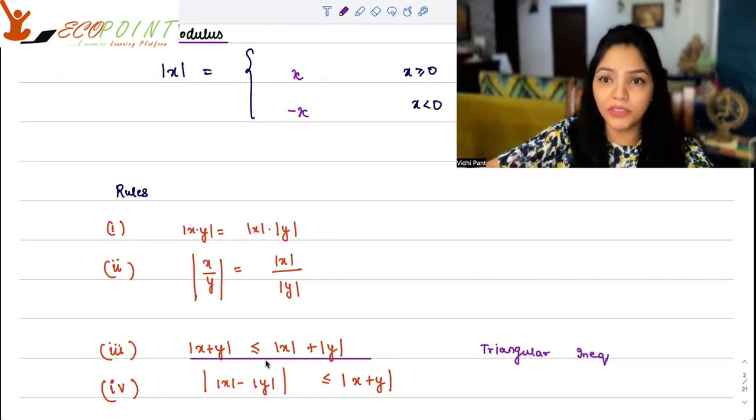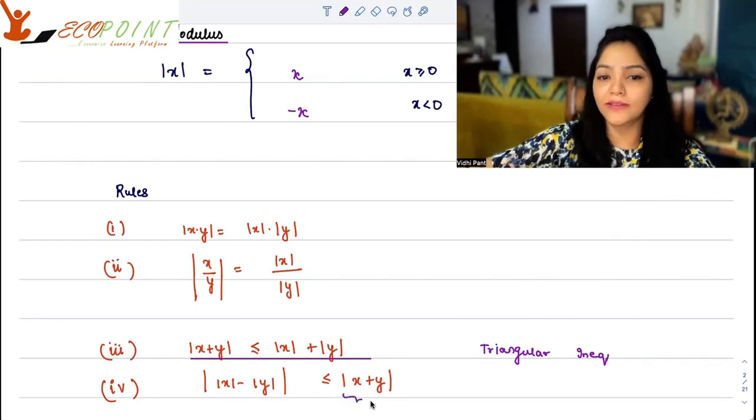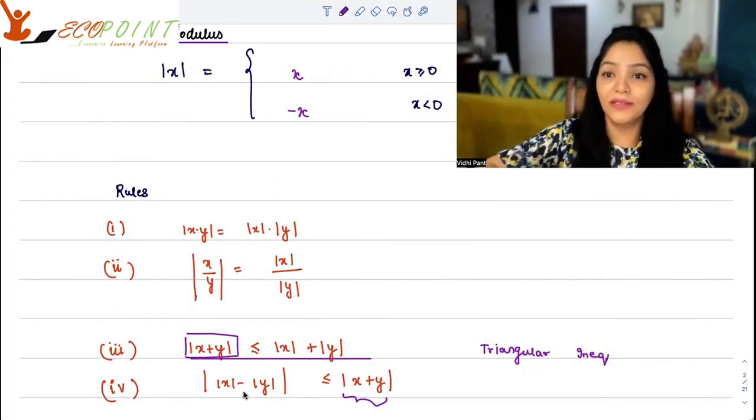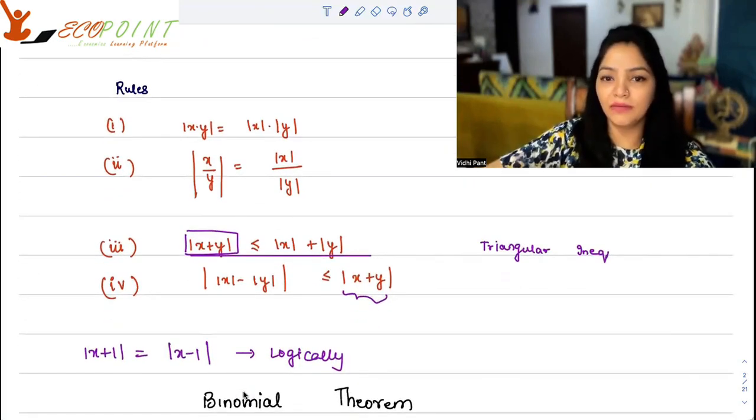And another important inequality is that the absolute value of x minus absolute value of y is always less than or equal to modulus of x plus y. So what do you get from here? You can say that mod x plus y is always less than or equal to mod x plus mod y, but it's always more than or equal to modulus of mod x minus mod y. So please keep these inequalities in mind.